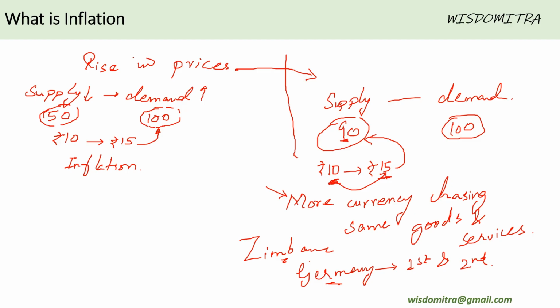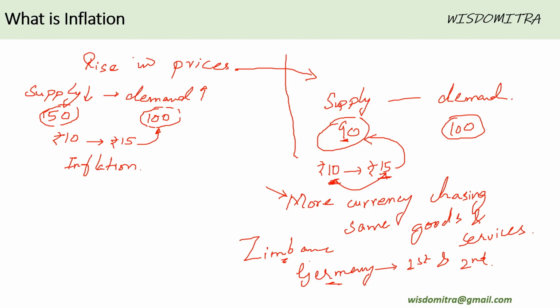So imagine I have saved my 100 rupees, and because of higher availability of currency, now that bread is available even at 100 rupees. People are ready to give 100 rupees for the same bread, which earlier used to be 10 rupees, so I could get 10 breads. So my value dropped even without me spending anything. Those 100 rupees became the value of just one bread rather than 10 breads. So this is what happens to people who are saving in the form of currency over a long duration. If inflation is persistently there, it eats away into their savings without them realizing. So that you have to understand.